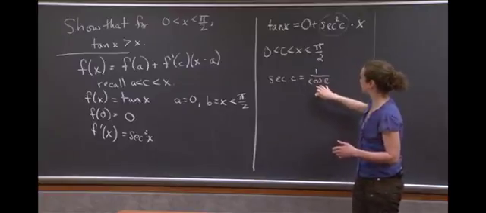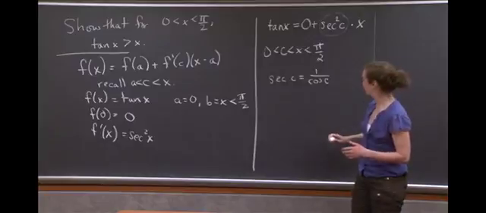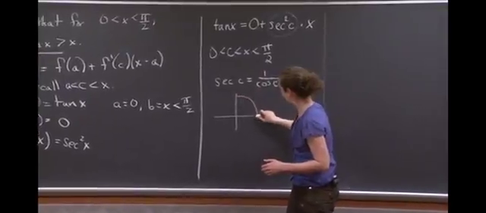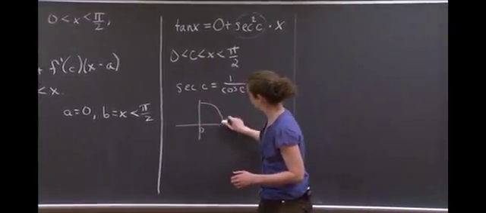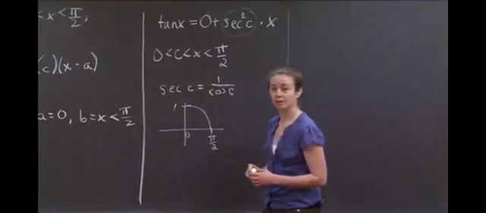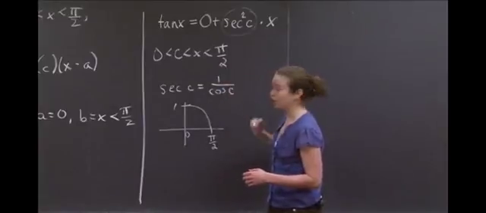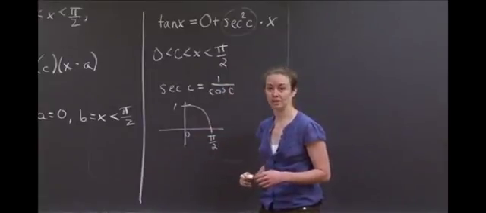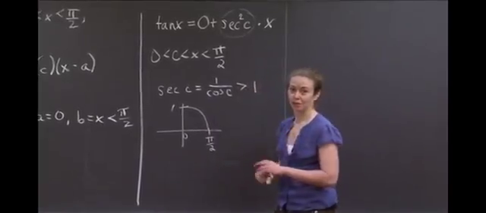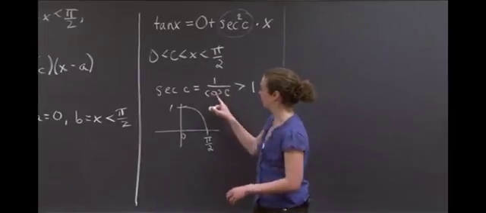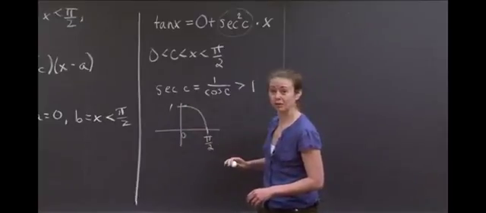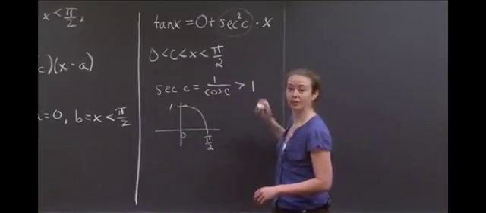So I'm going to draw a rough sketch of the value of cosine between 0 and pi over 2. The value of cosine does something like this. This is 0, this is pi over 2. This is a very rough sketch, but this output is 1. So between 0 and pi over 2, cosine of c is always less than 1. So 1 over cosine of c is always bigger than 1, because we're taking that reciprocal value. Again, cosine of c from 0 to pi over 2, not including 0, is always strictly less than 1. And so 1 over cosine c is always strictly greater than 1.